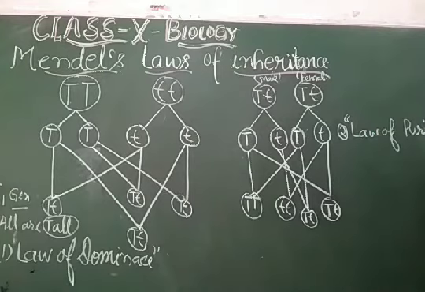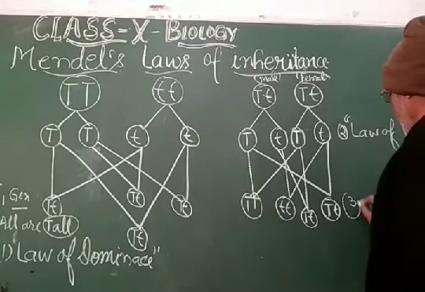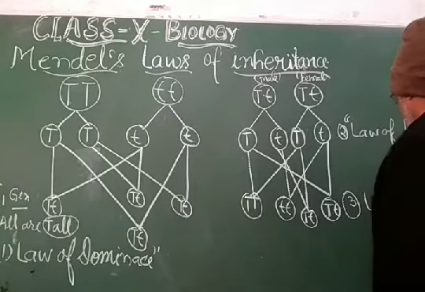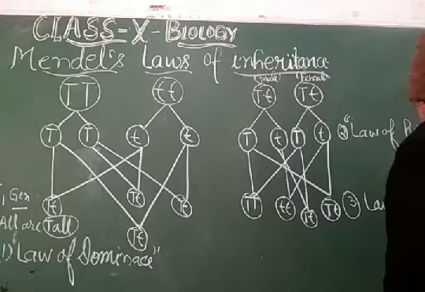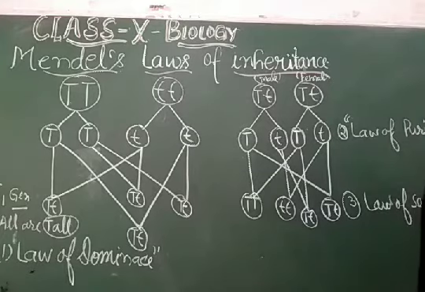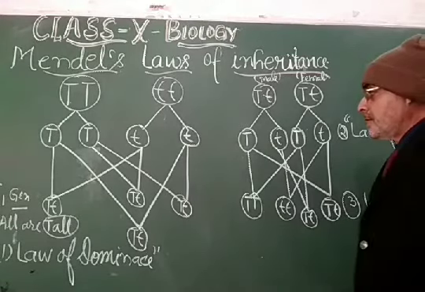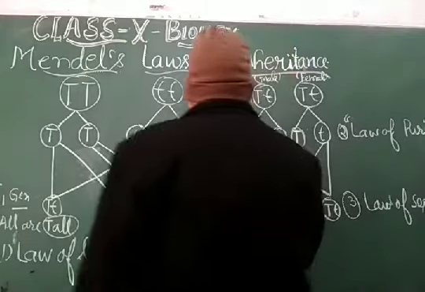Therefore, my dear students, the third law is the law of segregation. This is the third law, and that has been proved by the result that we got in the F2 generation.